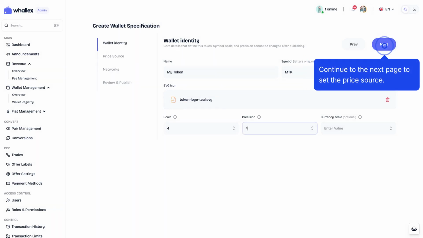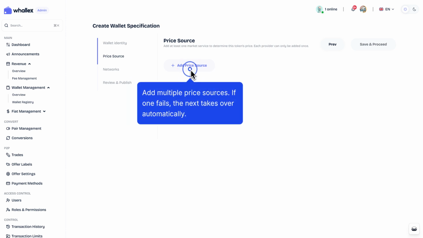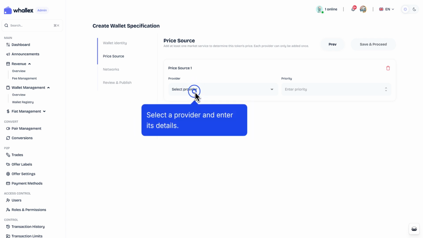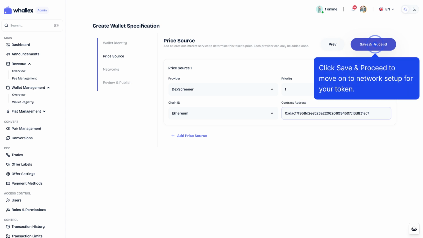Continue to the next page to set the price source. Add multiple price sources. If one fails, the next takes over automatically. Select a provider and enter its details. Click Save and proceed to move on to network setup for your token.